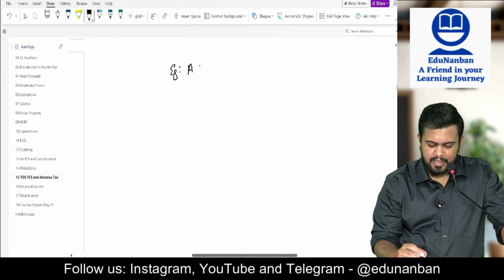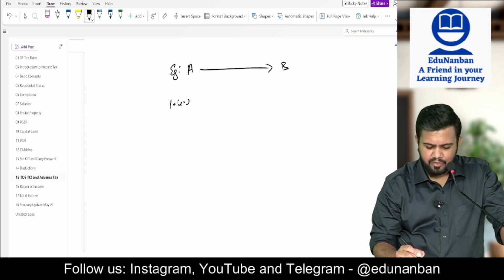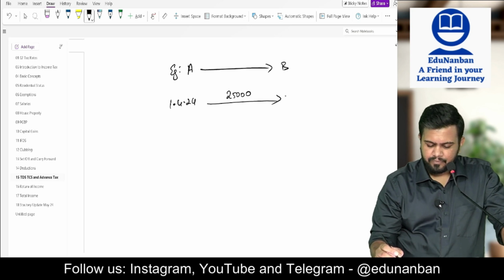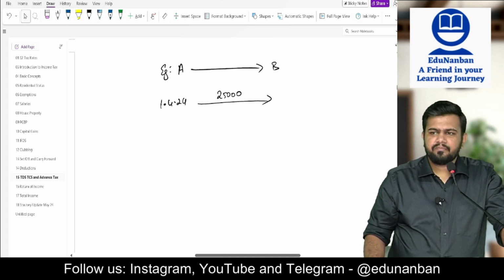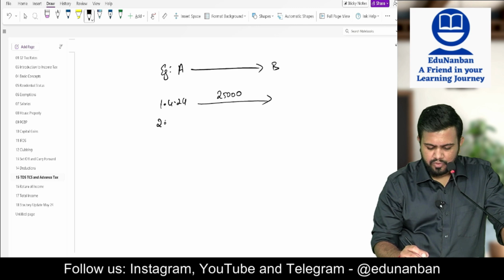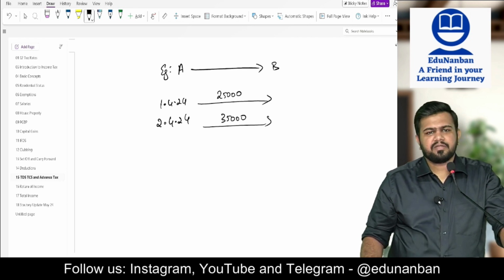Example, A made payment to B. On 1/4/2024, payment was 25,000. Should the person deduct TDS? No need to deduct TDS because the single payment is within 30,000. Then 2/4/2024, payment made is 35,000. Should A deduct TDS? Yes, because the single payment is more than 30,000. So A should deduct TDS.